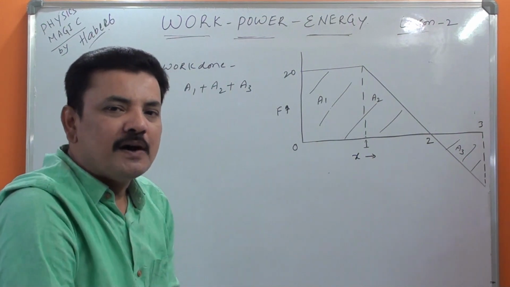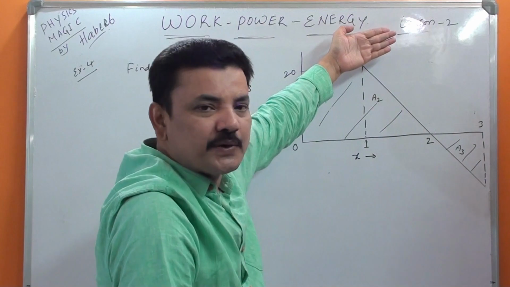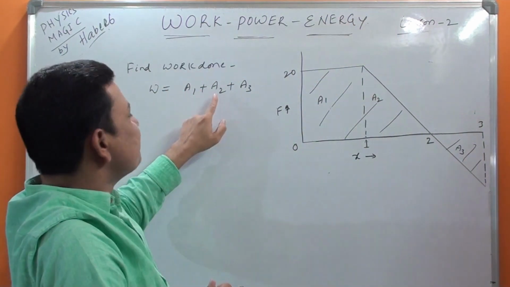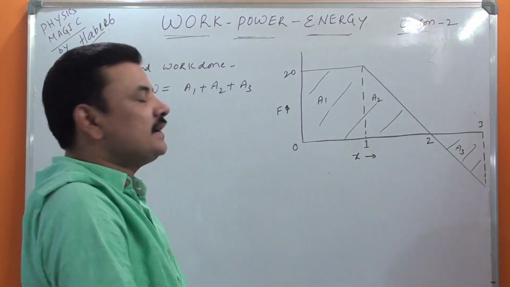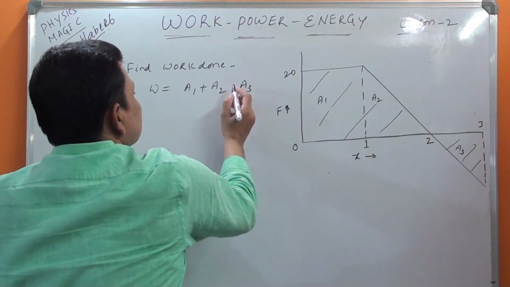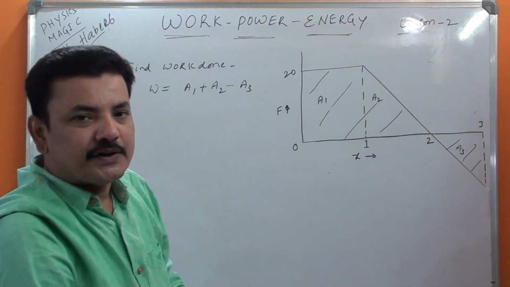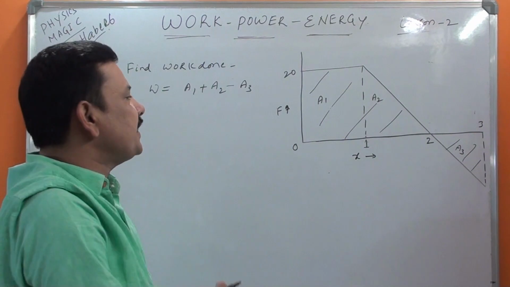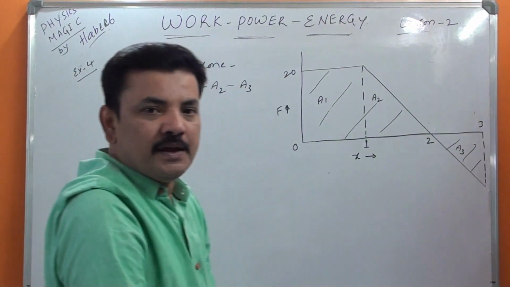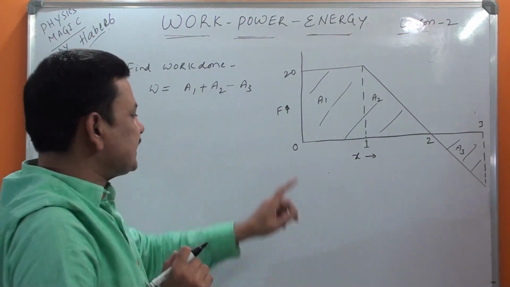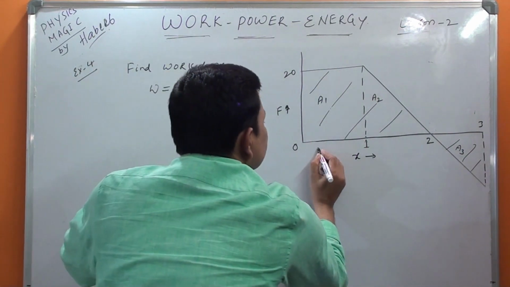But here is only a small twist. These two are in the positive axis, that's why simply we have to add. But the third one came in the negative axis, that's why you have to write minus here. I explained it like that deliberately so that you will never make the mistake. Now the thing is very easy for you: rectangle, triangle, triangle. Now do you know the data or not? Let us see. Length 0 to 1, so the difference will be 1 meter.